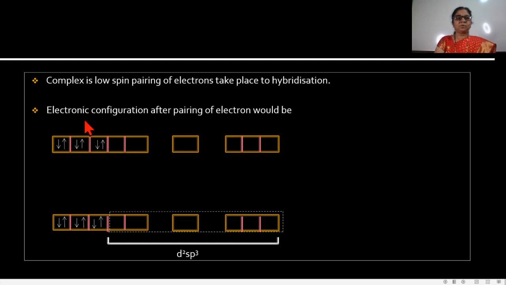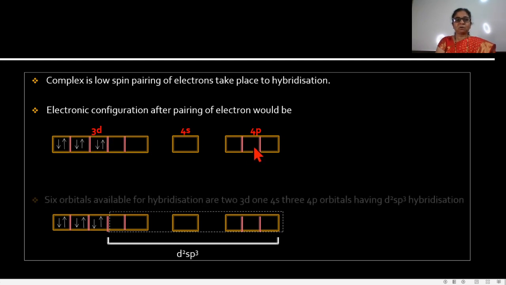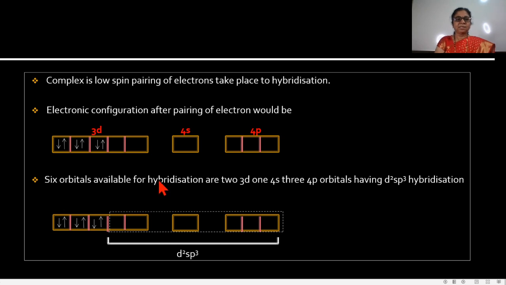The electronic configuration after pairing is like this: the 3d 6 electrons are paired. Then vacant orbitals are the 2 3d orbitals, 1 4s orbital and 3 4p orbitals. In this way, 6 orbitals are available for hybridization.